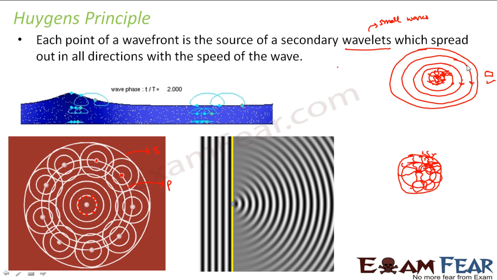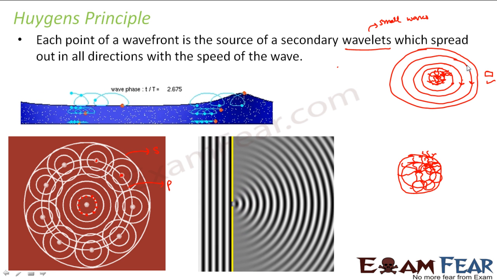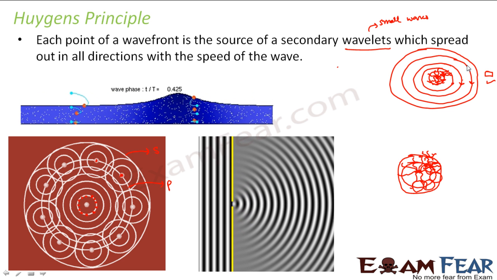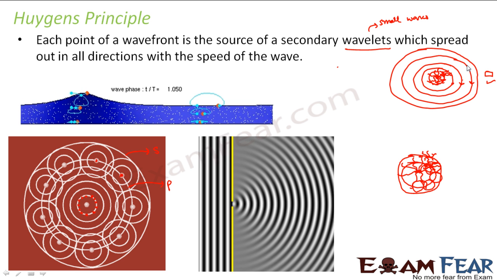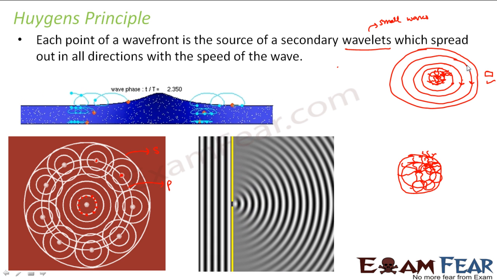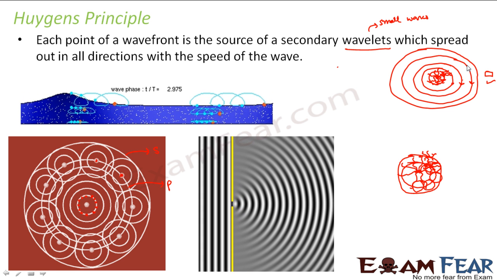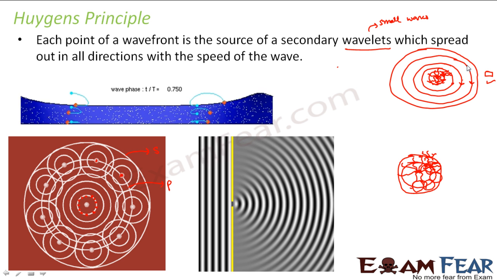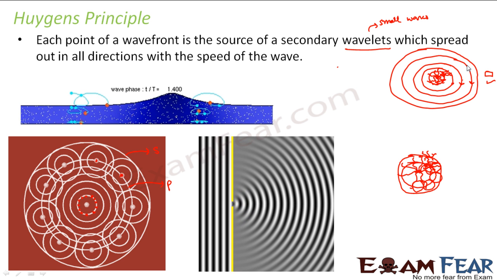So it is absolutely necessary that you do not leave any doubts in your mind about Huygens principle. There are very few textbooks which have explained the Huygens principle in detail. Everywhere you can find the statement, but the explanation is not very clear. So it is for your good that you should understand it very clearly, right?